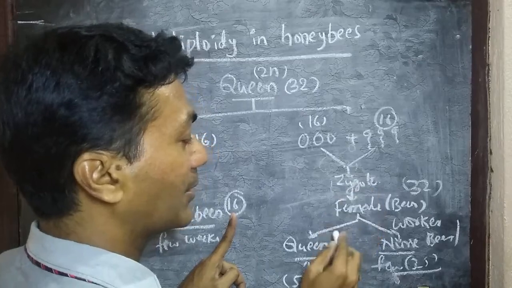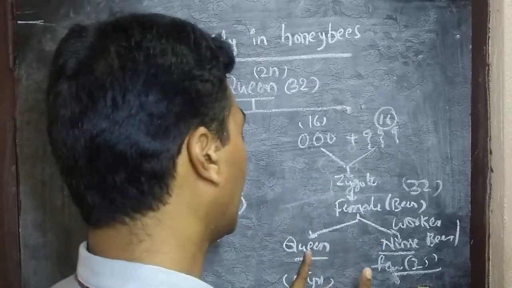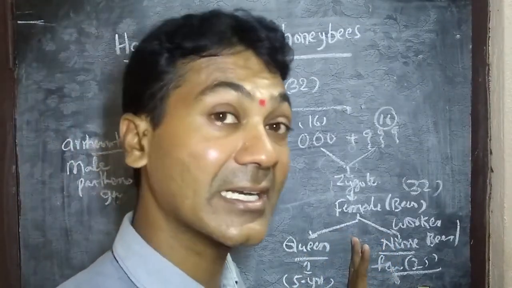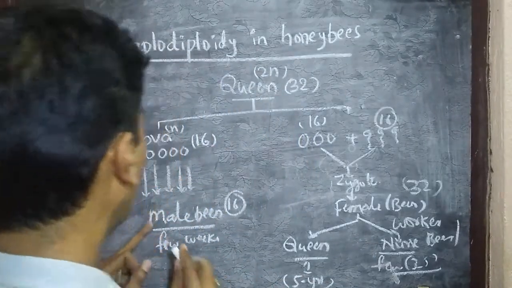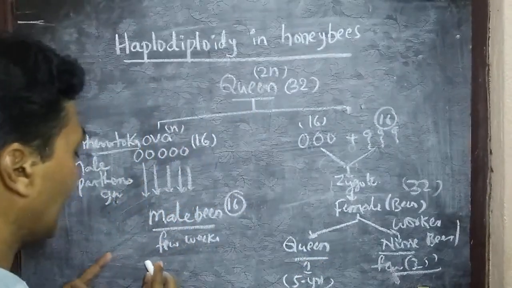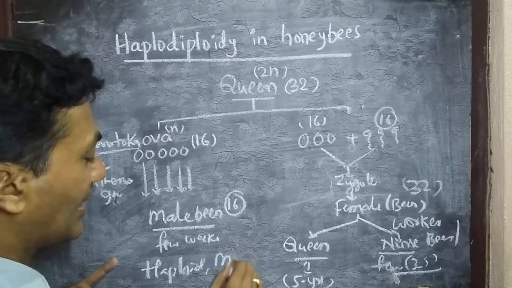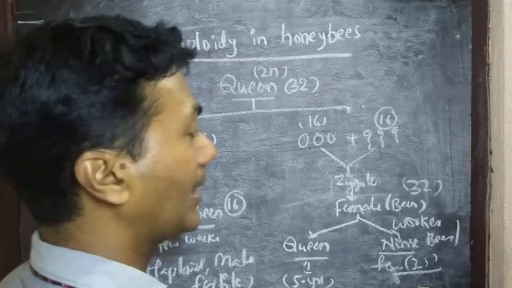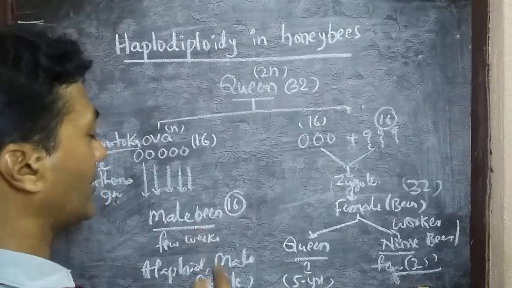The zygote develops into female bees. Among all the female bees, only one becomes the queen and all the remaining become nurse bees, worker bees or guard bees. And one more thing I want to tell you: male bees are otherwise called drones, and the definition is male bees are haploid, male, fertile. Fertile means they are able to produce gametes. So male haploid fertile bees are known as drones.